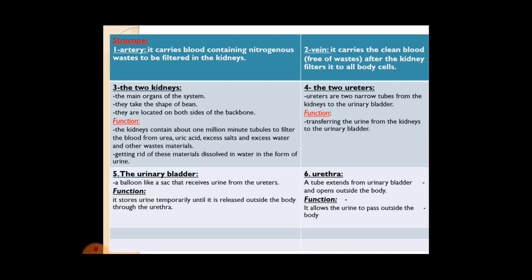The structure of the human urinary system. Number 1, artery. It carries blood containing nitrogenous wastes to be filtered in the kidneys. We said that arteries carry blood from the heart to all the body cells. In this system, the artery carries blood containing nitrogenous wastes to be filtered in the kidneys.